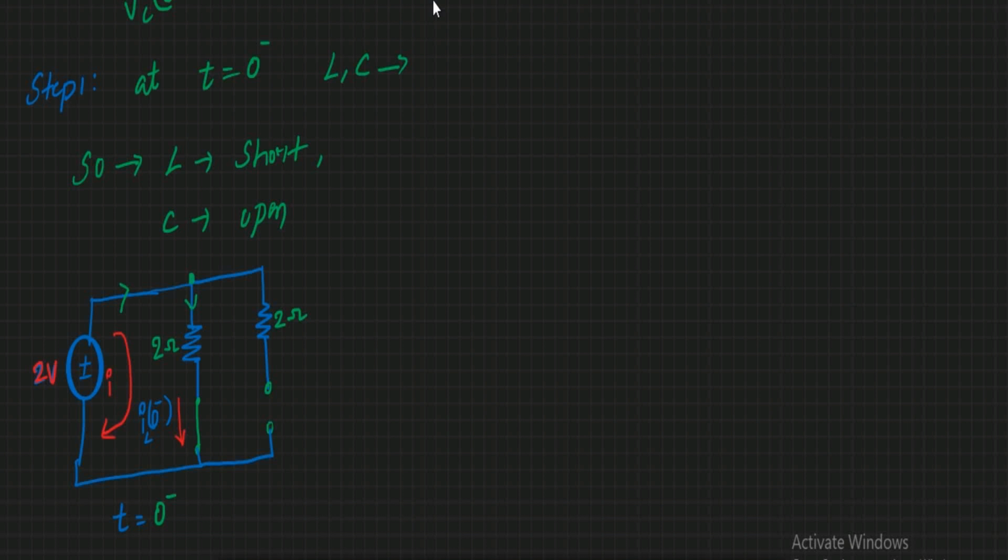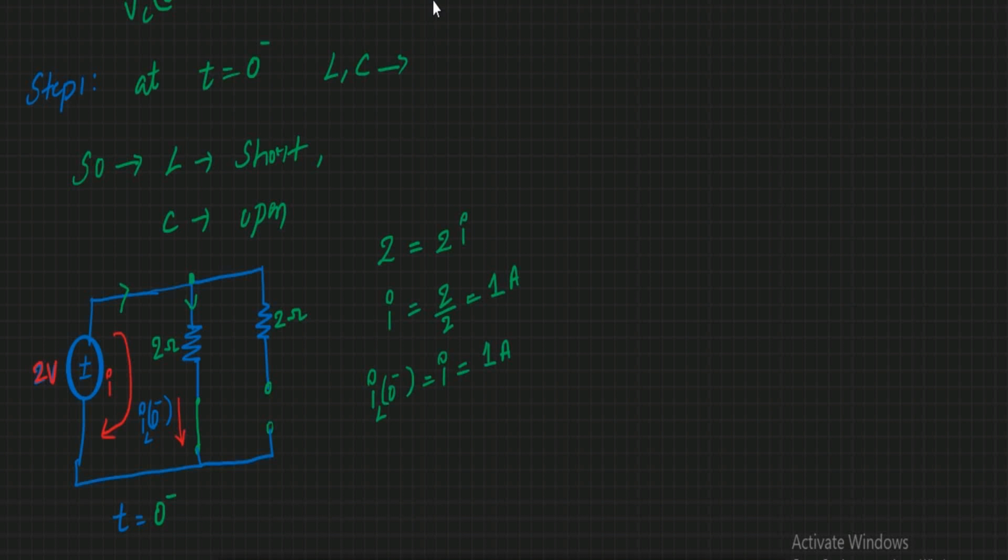By applying KVL, 2 volts is equal to 2 into I. So from this, I is equal to 2 by 2, that is 1 ampere. I is the current flowing in this closed path. Can I consider IL of 0 minus is equal to I? Yes, that is your 1 ampere.